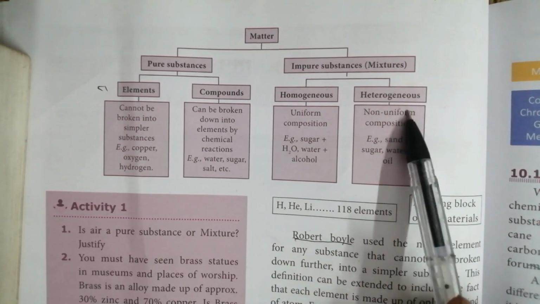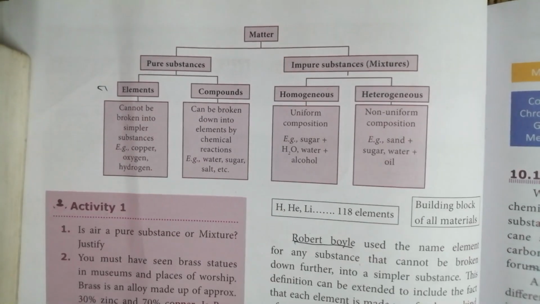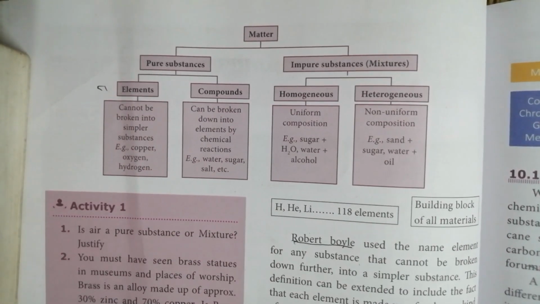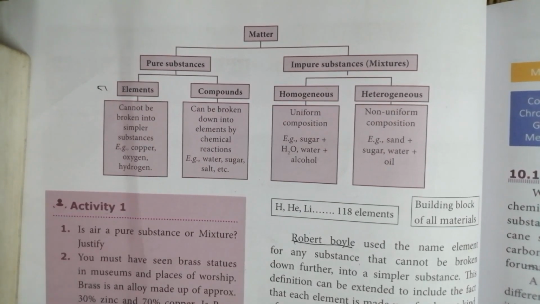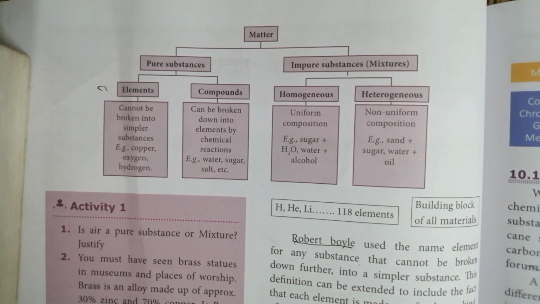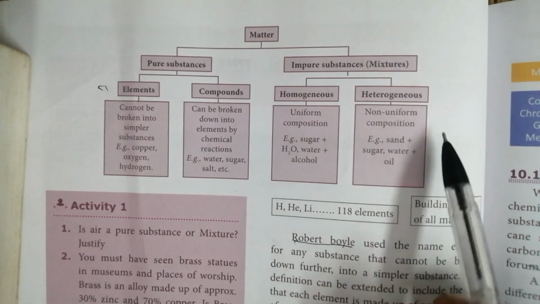Okay, and see the heterogeneous, non-uniform composition. When we mix wheat flour or rice flour in water, you can see the difference, right? The wheat flour will settle at the bottom. So here you can see two layers: one is the water layer and another is the flour layer. So you can find that it is a non-uniform composition, heterogeneous in nature.